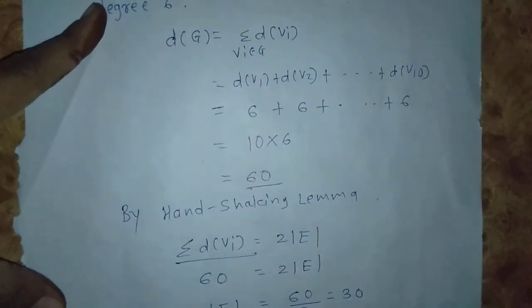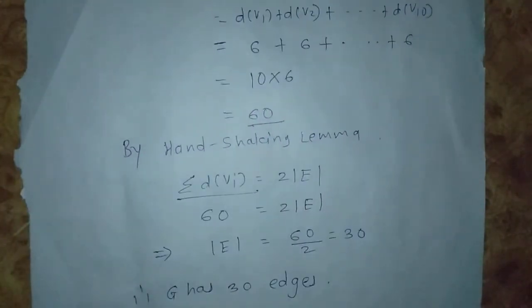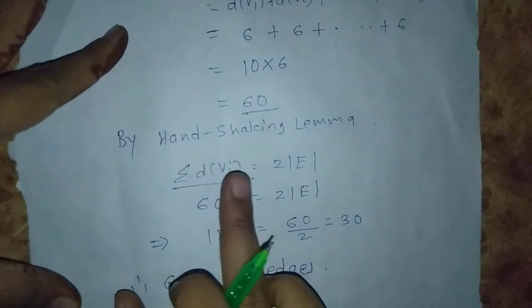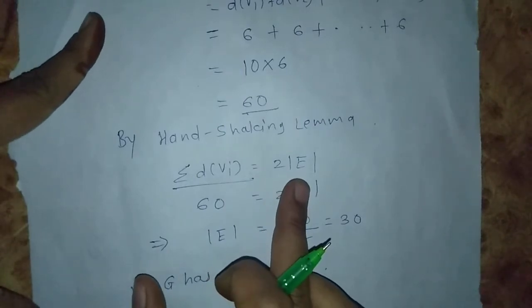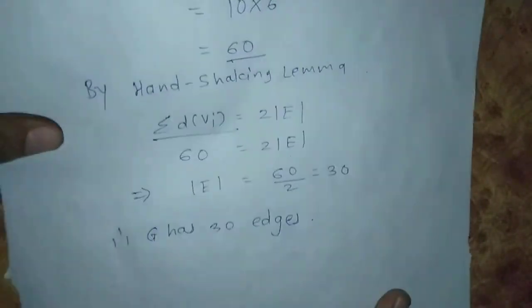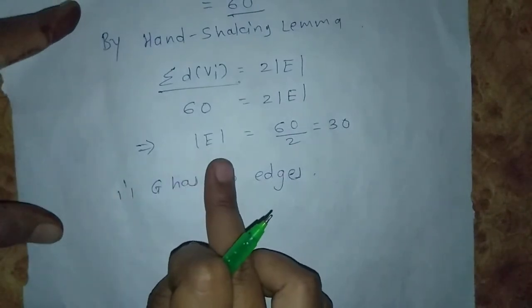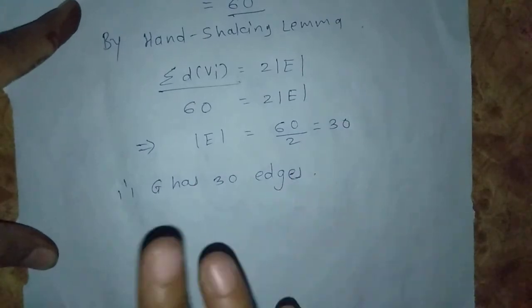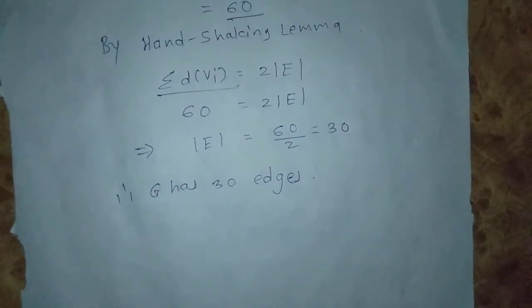Next we use the handshaking lemma, which tells us that the summation of d(vi) is equal to 2 into |E|. By putting in the values, we get the number of edges equal to 30. So G has 30 edges.